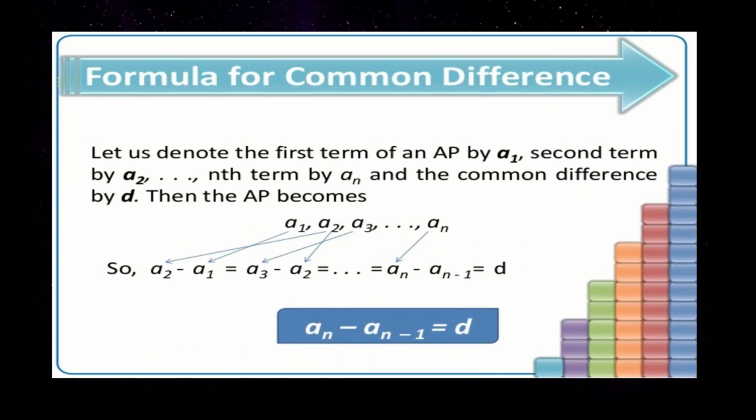Next, going to the formula for common difference. Let us denote the first term of an AP by A1, the second term by A2, up to the nth term by An. Next, the common difference d is A2 minus A1, which is also equal to A3 minus A2, equal to An minus An-1. If one term is subtracted by its preceding term, the fixed number which we obtain is said to be the common difference. That is the definition of common difference, and plainly we can consider it as An minus An-1. That is the formula for common difference.